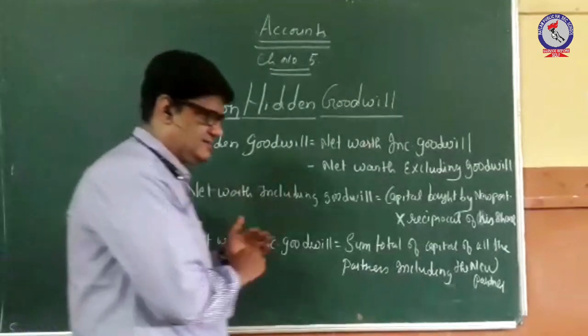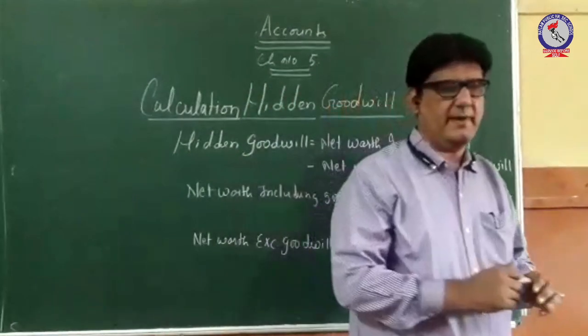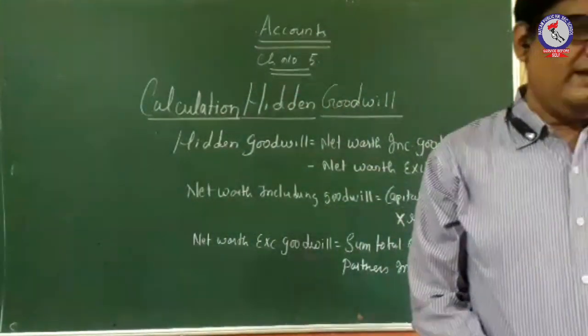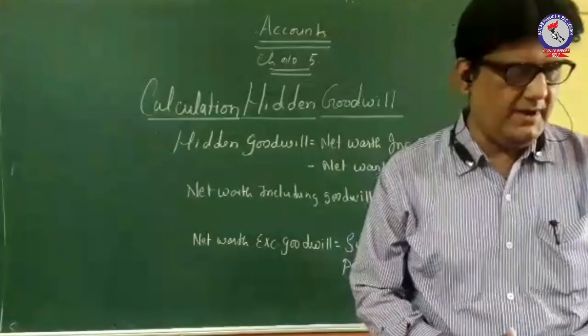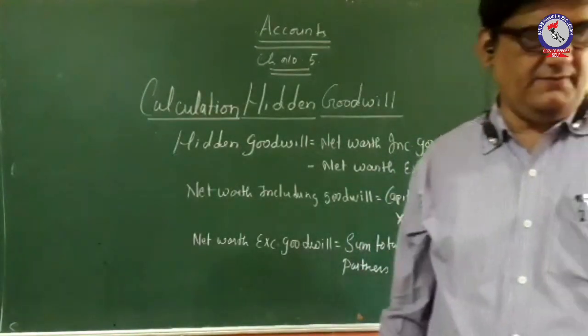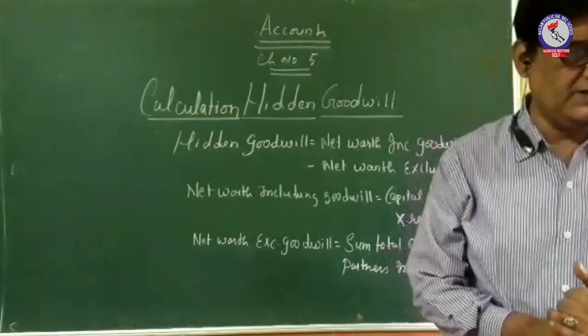Now let us discuss this with the help of a numerical example. It is said that Hemant and Nishant were partners in a firm sharing profit in the ratio 3:2.